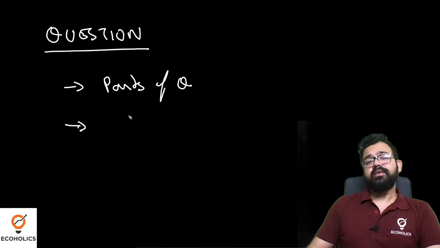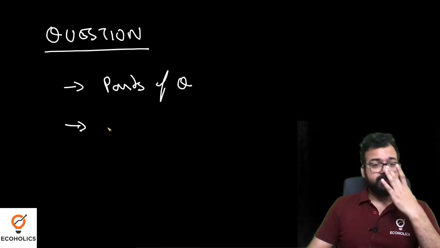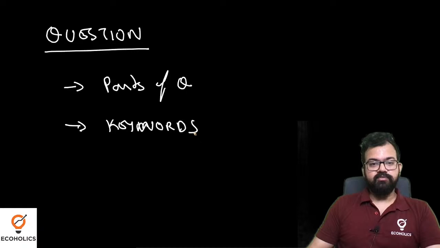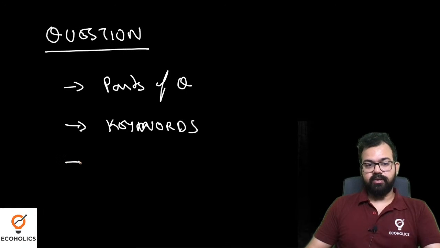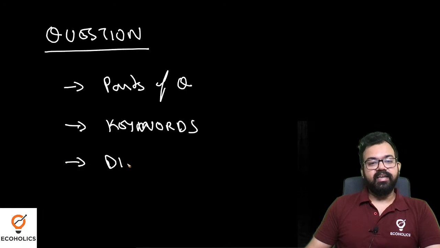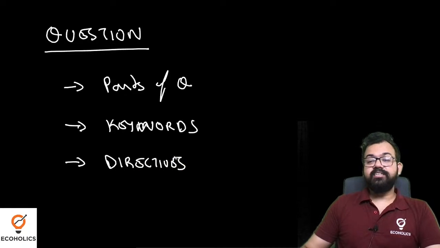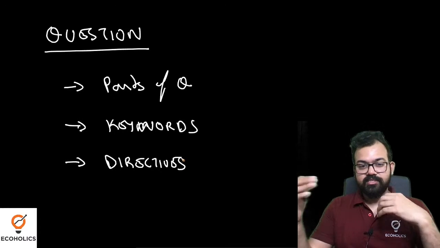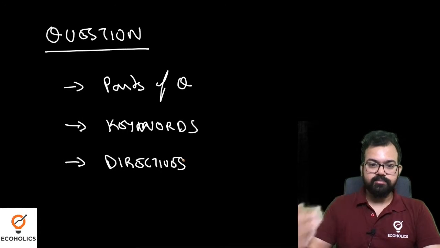Then the second thing you need to discuss is the keywords. I'll write the keywords under the question. Then we have the directives of the question. We will discuss, in terms of UPSC previous year question papers, how we can interpret those questions.